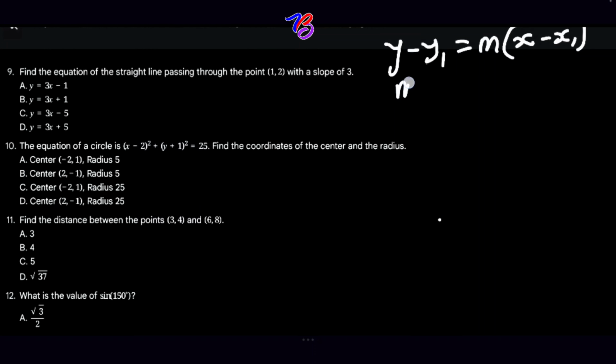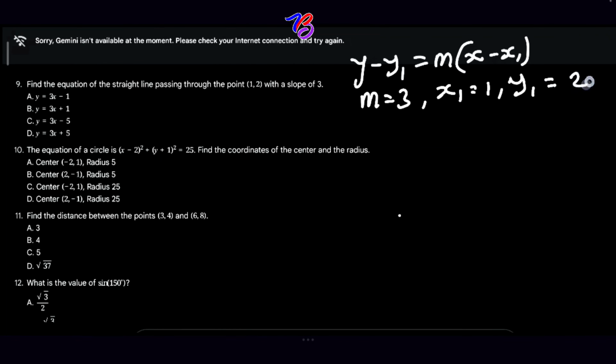I hope you are following. m is equal to the slope, which is 3. Then our x1 is equal to 1. Our y1 is equal to 2. Are you following? So by substitution, we're going to have y minus 2 is equal to 3 into x minus 1.